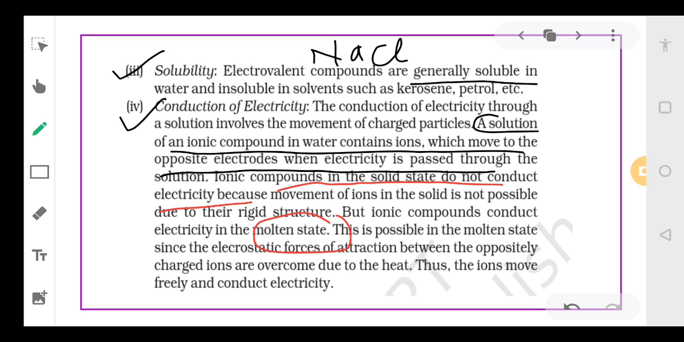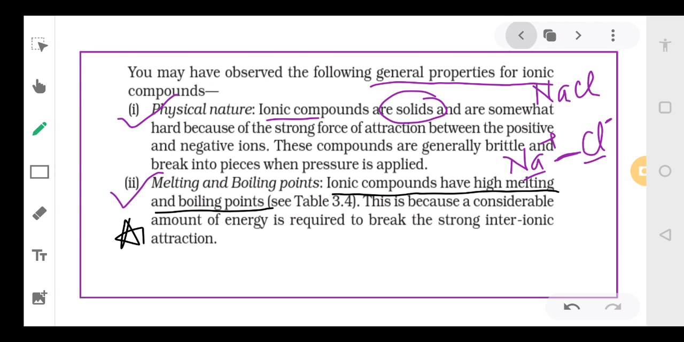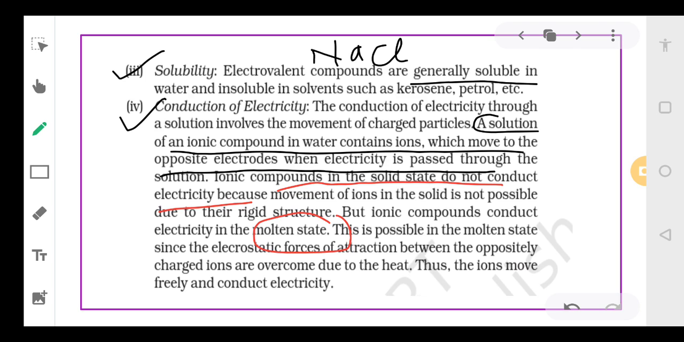So they have four basic properties. Let me rewind first. They are mostly solids because they have a strong force of attraction. They have high melting and boiling point because they have again so strong force of attraction, so they require large amount of energy to break the bonds. Then they are soluble in water. And fourth, they conduct electricity in aqueous as well as molten state, but do not conduct electricity in the solid state. Okay. So four basic general properties of the ionic compounds.